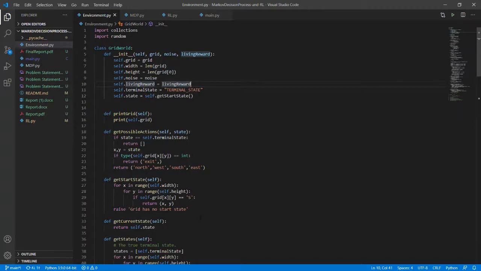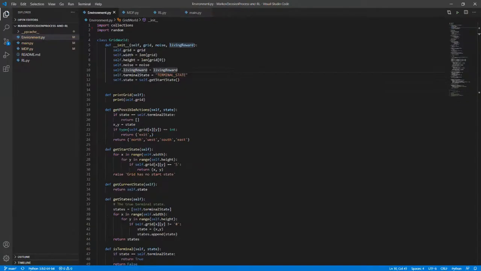We are going to present Markov decision process and reinforcement learning on a grid world. Grid world is nothing but an n cross n matrix which consists of blank spaces, hashtag, S and numeric numbers. Numeric numbers represent the exit from the grid world. Empty space represents the space where our agent can move, hashtag represents the blockage where our agent cannot move, and S represents the starting state.